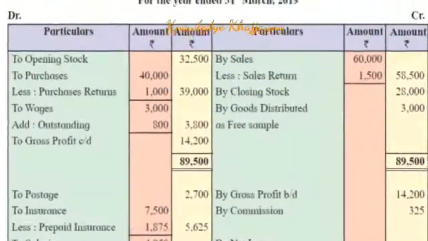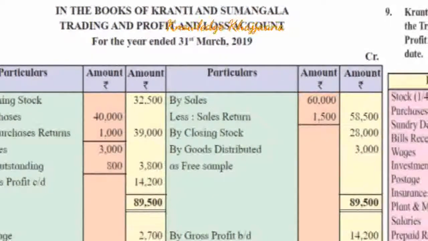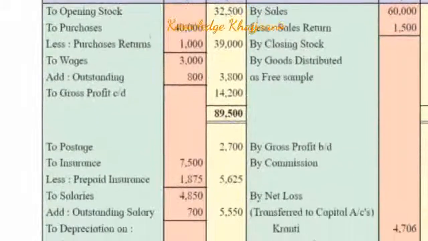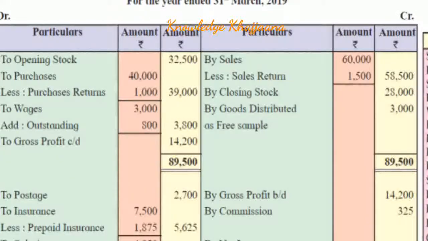See, why do we record such items on both sides? As the goods are going out, it means the stock is going out. So for whatever reason the stock goes out, we record it on the trading account credit side. And why do we record it on the profit and loss account also? If we would have sold that stock, that much amount of goods, then we would have received the value, right? But here we are not receiving the value. So in the other way, it is an expense for us, it is a loss for us.